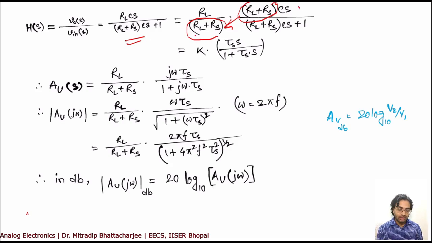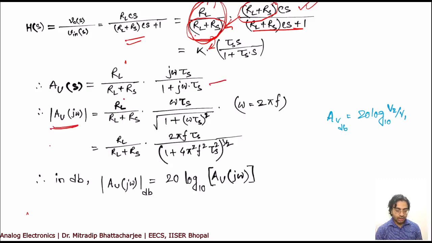Now this one is your tau s, and this is also 1 plus tau s, and let us define RL by RL plus RS as K, which is a constant. Generally your resistance values are already fixed. So what is your gain? Your gain is RL divided by RL plus RS, times j omega tau s over 1 plus j omega tau s, right?